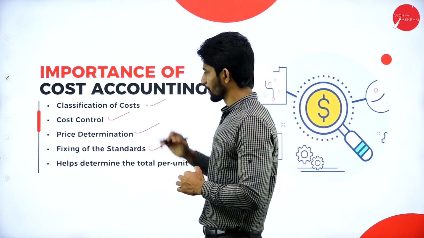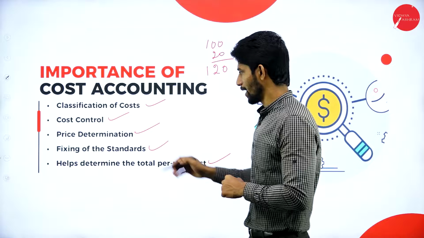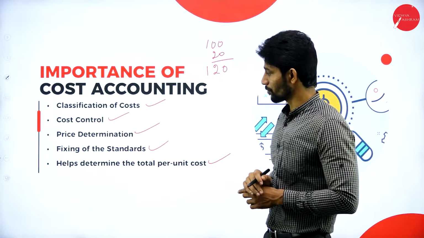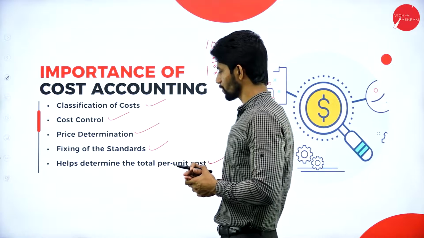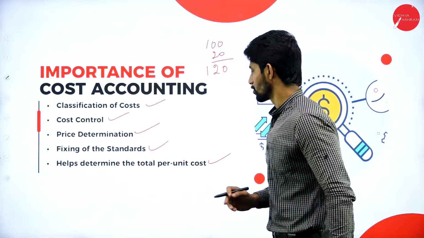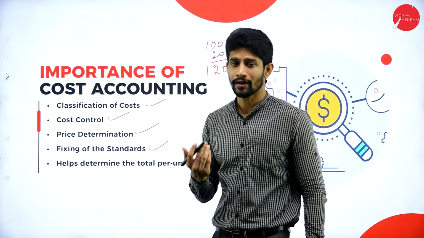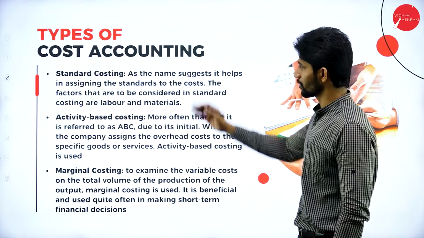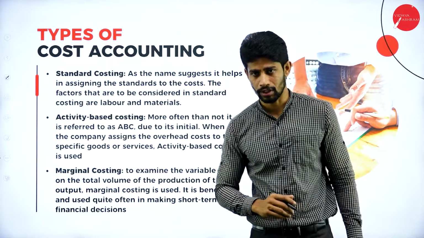So the first one is classification of cost, the second one is cost control, the third one is price determination, the next one is fixing of the standards, and the fifth one is helps in determining the total cost or per unit cost. Next, moving on to the next thing, that is types of cost accounting.